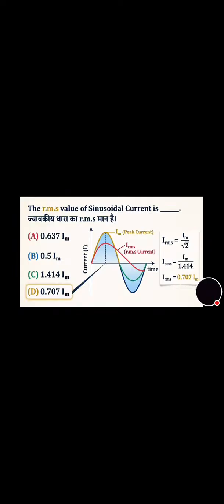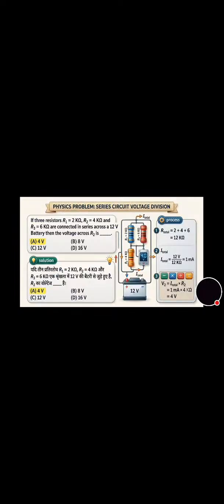That's on the screen. You can see on the screen. If three resistors R1, R2, R3, 2 kilo ohm, 4 kilo ohms, and 6 kilo ohms are connected in series across a 12 volt battery, then the voltage across R2 is how much? Its correct answer is option A, that is 4 volt. Now move towards the next question.